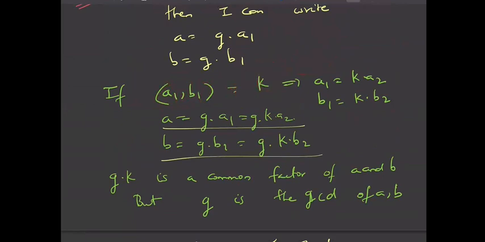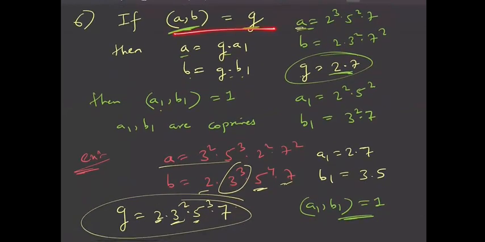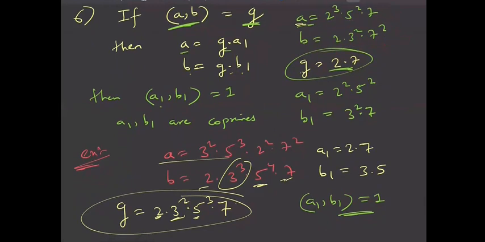Okay. So I think this property is pretty much clear now. If GCD of A comma B is G, then you can write A as G into A1, B as G into B1, and in A1 and B1, you'll not have anything common. Try to think in terms of examples, right? A is a product of some primes, B is a product of some primes. If you have already taken the maximum common thing in G itself, how can there be some other common thing left in A and B, right? Fine. So nothing else is common in A1 and B1. That is, the common factor of A1 and B1 is 1.